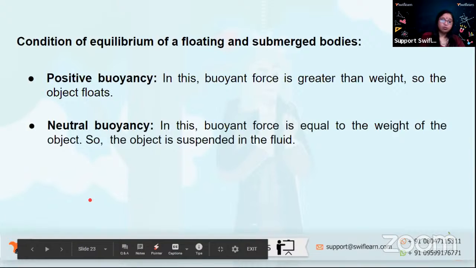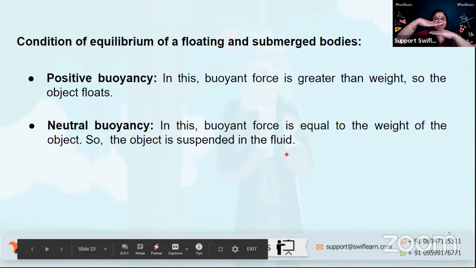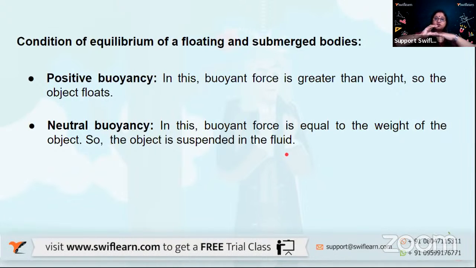So what does neutral buoyancy mean? In this, the buoyant force will be equal, so both will be balanced. In that case, the object gets suspended in the fluid or in that liquid. Why? Because the buoyant force and the weight of the object are both balanced, they're equal. So the object will be suspended in the fluid.